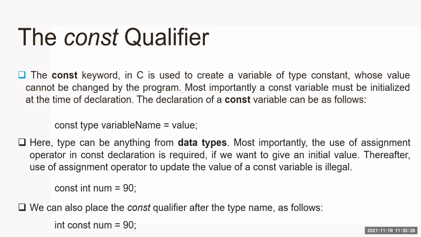How to make something constant in C programming? Here you can see we're going to use the const keyword for that purpose. In C, the const keyword is used to create a variable of type constant. So we're going to change the property of a variable with the help of this keyword, whose value cannot be changed by the program at the time of execution; in between the execution, it cannot be modified. Why? Because of what const actually is.